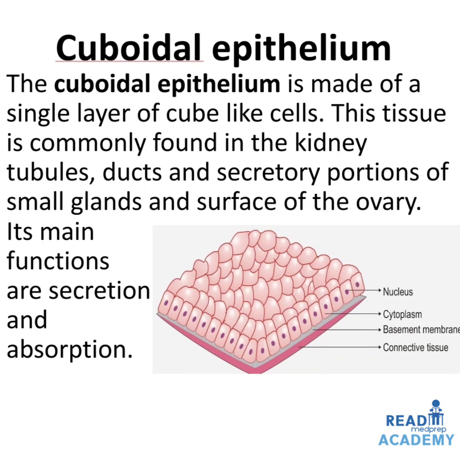Cuboidal epithelium is made up of a single layer of cube-like cells. This tissue is commonly found in the kidney tubules, ducts and secretory portions of the small glands and surface of the ovary. Its main functions are secretion and absorption. In the right side image, you can see the cube-like cells present on the surface of the basal lamina. They have a cell membrane with the cytoplasm and the central nucleus.